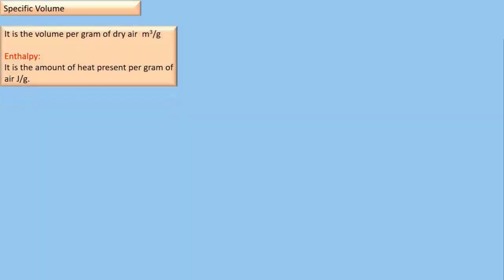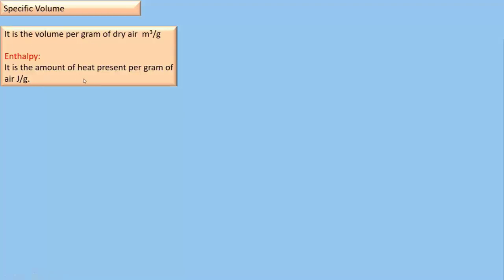Specific volume and specific enthalpy. Specific volume is defined as the total volume of dry air and water vapor mixture per gram of dry air. SI units are cubic meter per gram, or it can be expressed as cubic meter per kilogram depending on the chart.